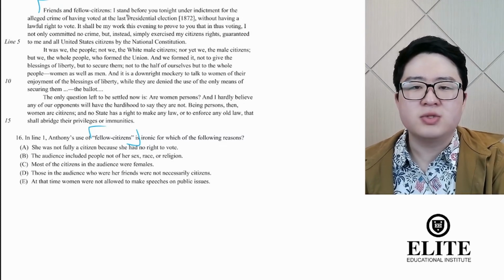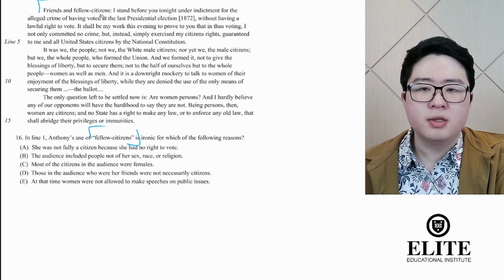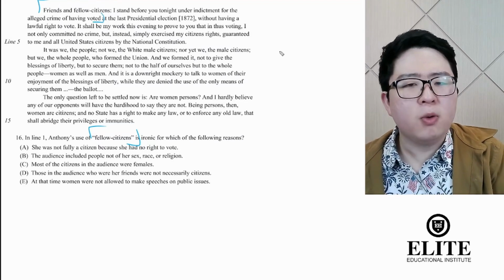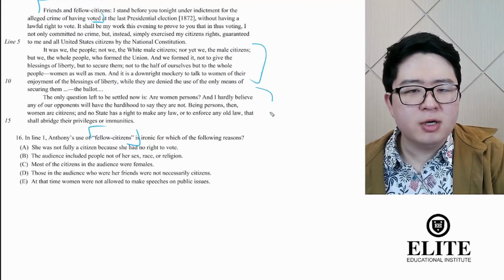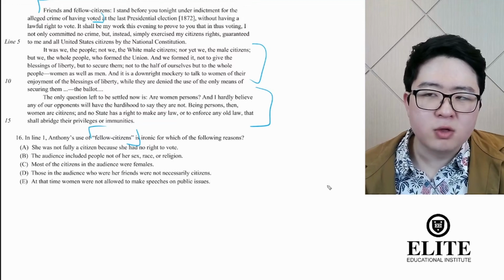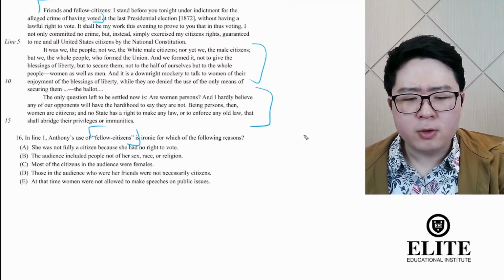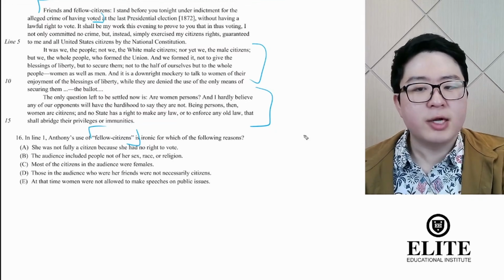She says, "Friends and fellow citizens, I stand before you tonight under indictment for the alleged crime of having voted." Right? Well, what's her whole point that she established in the second and third paragraph? Well, she's saying that women should have the right to vote. Why? Because women are people. People are citizens. Citizens vote to secure rights and liberties, and that's why the United States was formed.